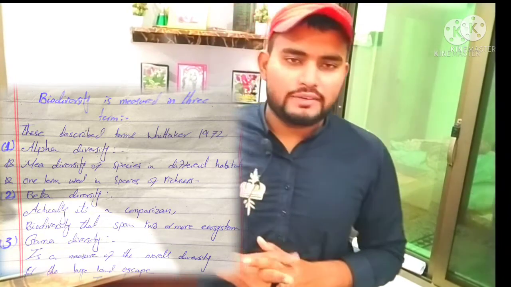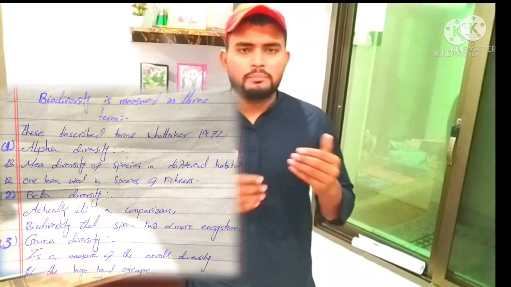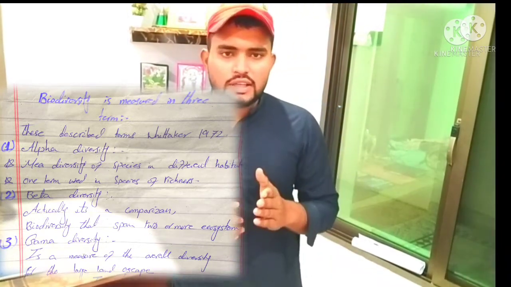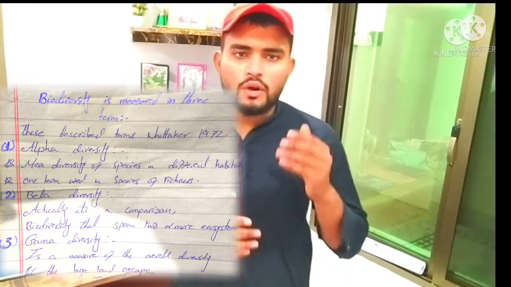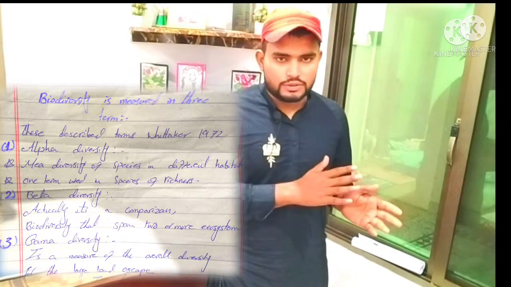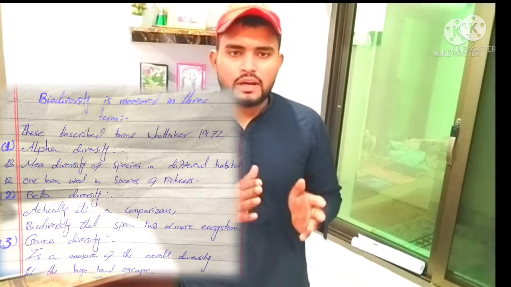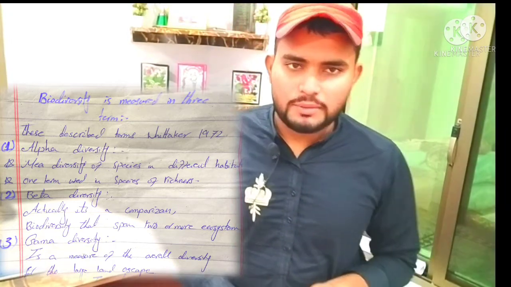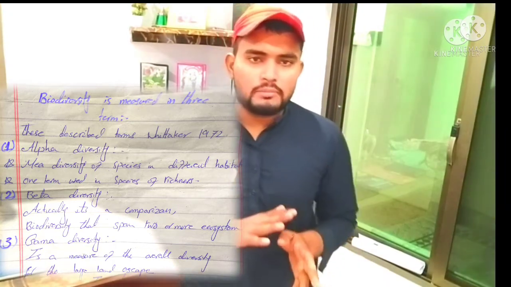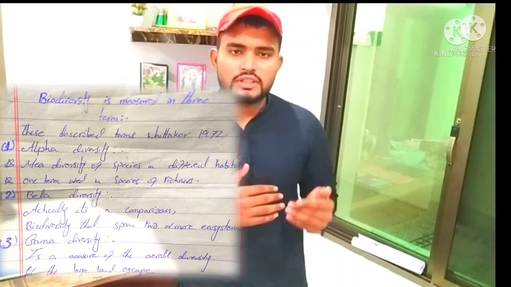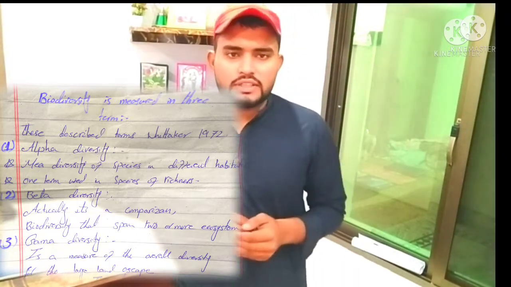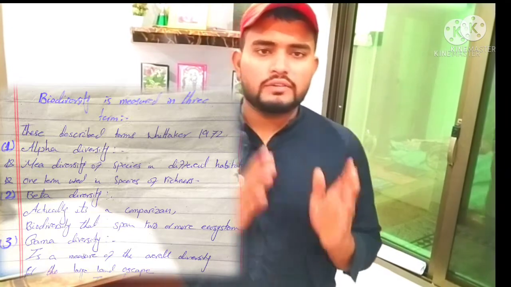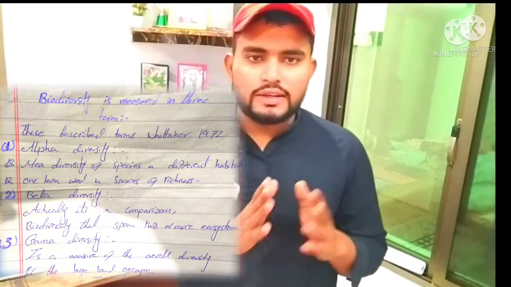Second is beta diversity. Beta diversity is basically a comparison of the change in the variety of species from one ecosystem to another ecosystem. Biodiversity spans two or more ecosystems. For example, birds migrating before the winter season. Gamma diversity is basically a measure of the overall diversity for a large landscape.